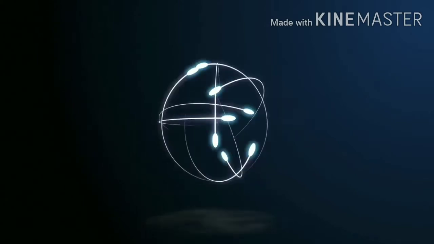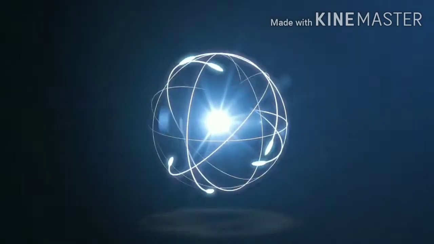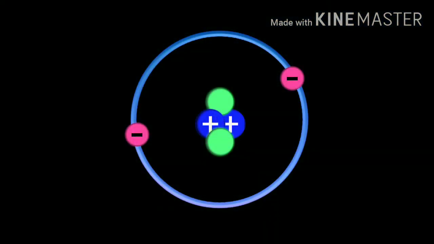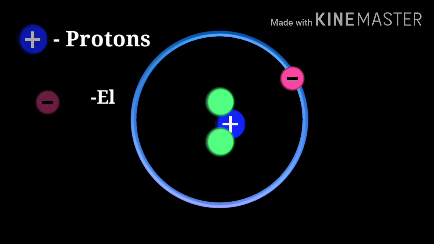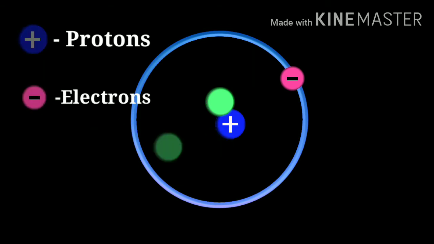In this video, we are going to see what is an atom. We know that atom is the fundamental building block of matter consisting of positively charged protons, negatively charged electrons and a neutral charged particle called neutrons.